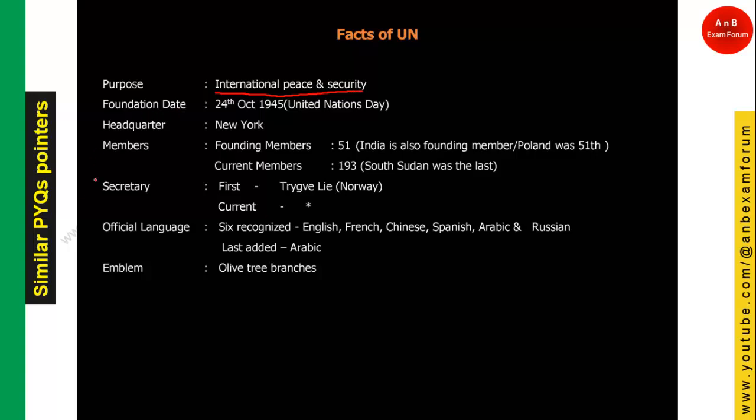This question we have seen in lower level exams, where they ask which organization deals with international peace and security, and they give the abbreviation as an option. United Nations means nations are going to be united. So what does this united mean? They are going to cooperate with each other, so there will be international peace and security.